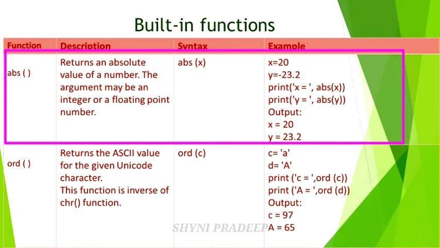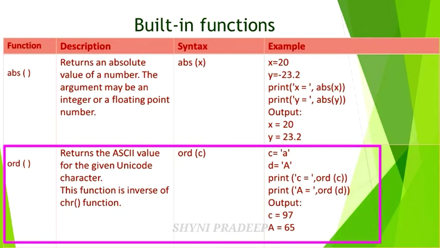Next, the ord function. It returns the ASCII value for the given Unicode character. This function is the inverse of the chr function. All the lowercase letters, all the uppercase letters, and punctuation symbols are called Unicode characters. So when you give any alphabet, this ord function returns the ASCII value of that character. Its index is ord(c), where c means character.